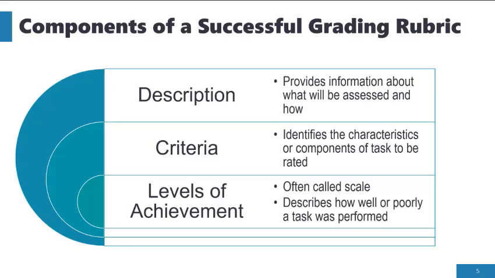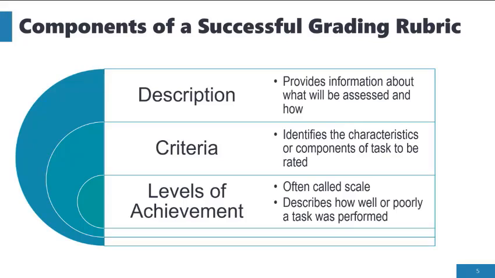At its core, a successful rubric involves 3 important components. A rubric description. The rubric description provides information to students about what aspects of an assignment or project will be assessed and how they will be assessed. Criteria. Criteria, often called dimensions, identify the characteristics or components of the task to be rated. For example, a rubric for a presentation could include content, organization, style, communication, use of visual aid, and presentation skills. A rubric for a written assignment or research paper could include argument, evidence, counter-evidence, sources, and citations.